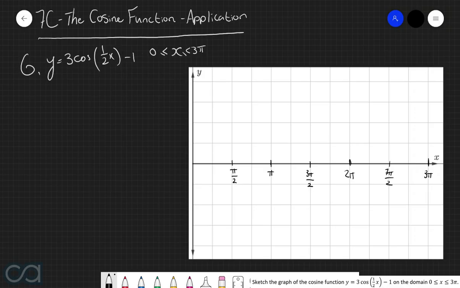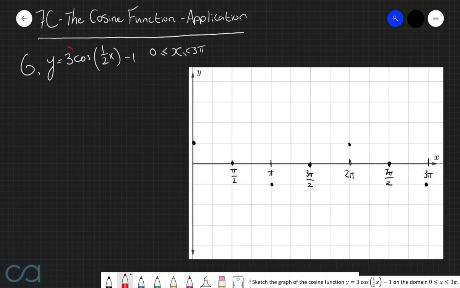Now, first thing that we're going to do here is plot out all the important points of the basic cosine function of y equals cos of x. So that is this point here, this point here, this point here, this point here, this one, and that one. And now we're going to apply the transformations to these points in the order from left to right.